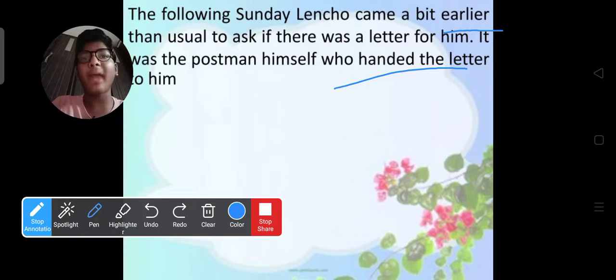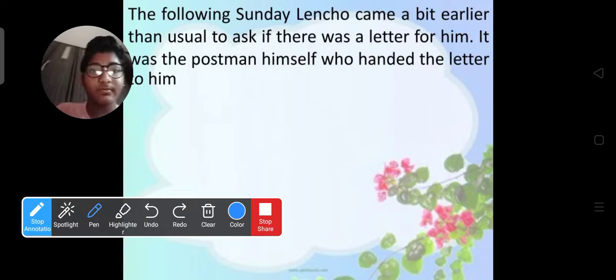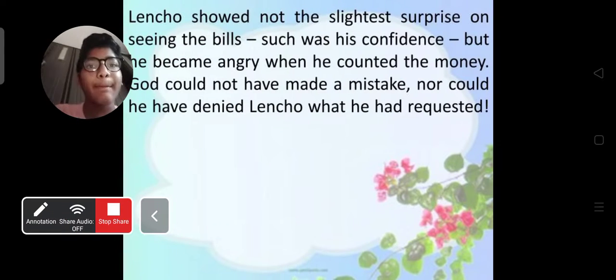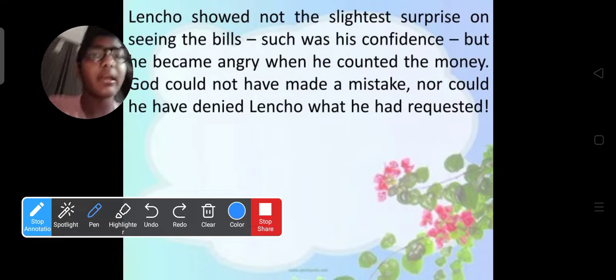The postman himself handed over the letter, which had come from God. Here, not exactly from God, but from the postmaster. What happened? Let's see by reading that letter and taking that money.